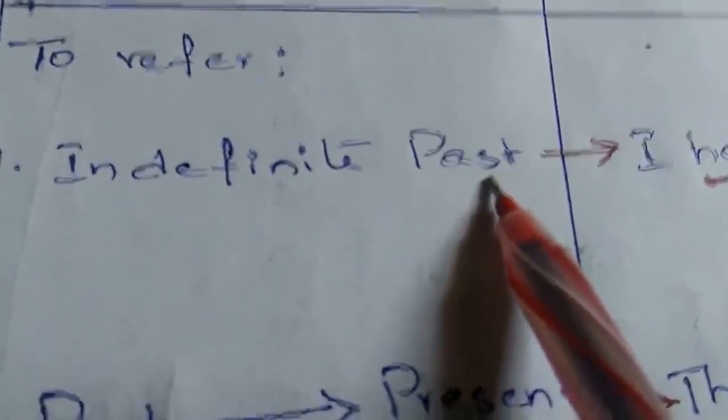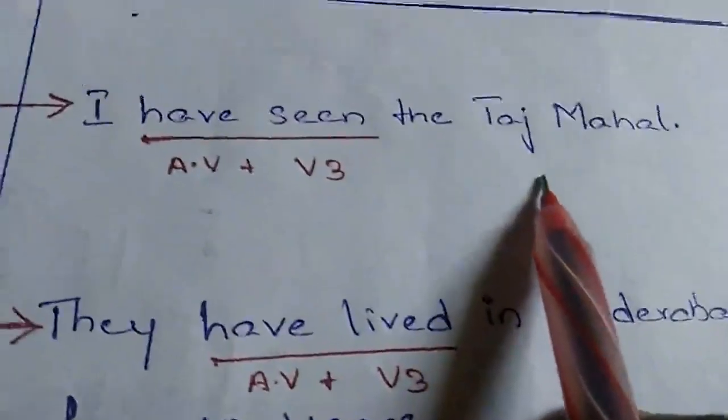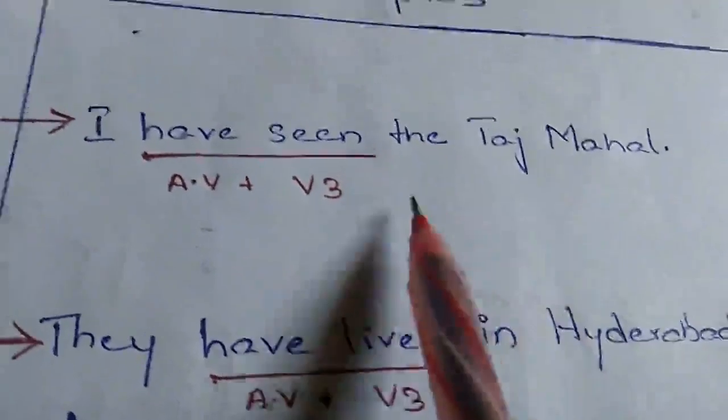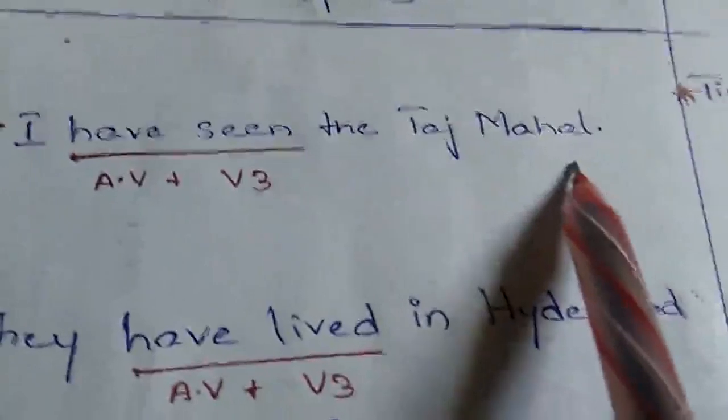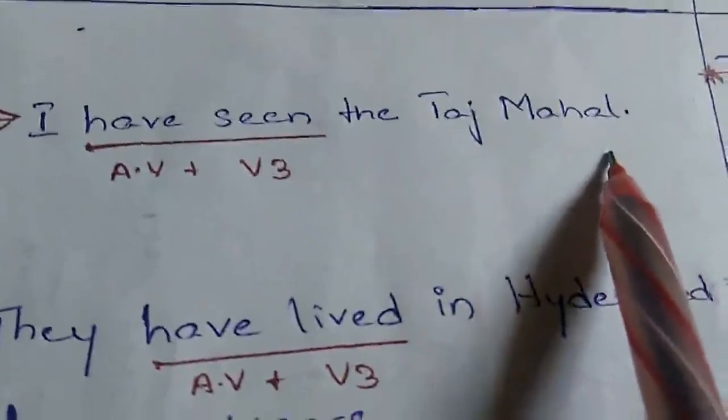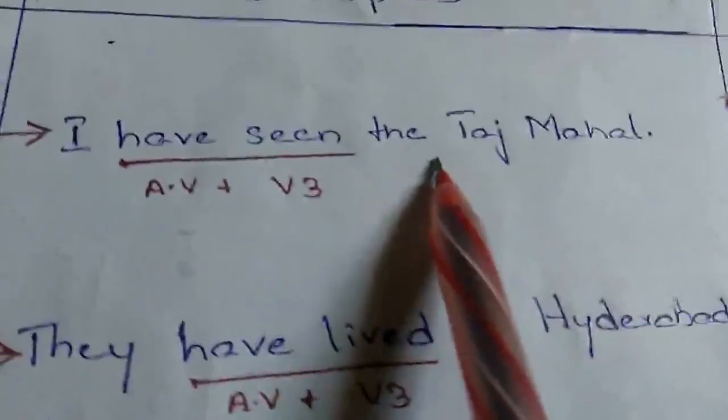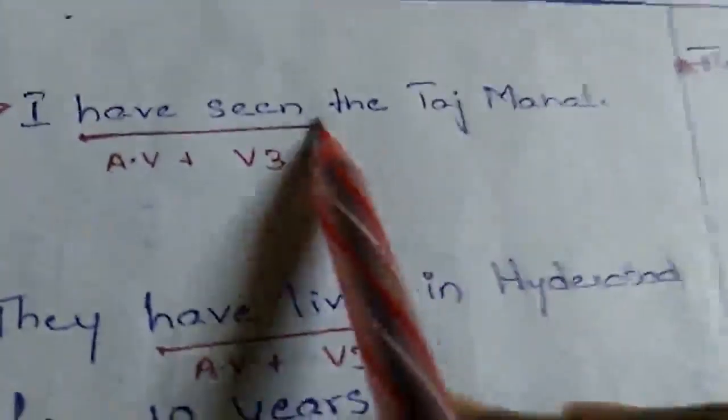That means when we are not sure of the time of the action in the past, we refer to it in present perfect tense. Here, I have seen the Taj Mahal. There is no particular reference to the time. It is an indefinite past. The thing happened in the past, but we don't know when it happened. Such things we mention in present perfect tense.